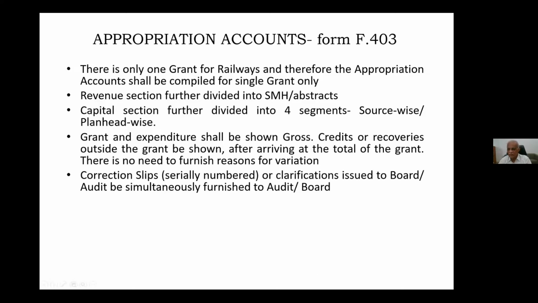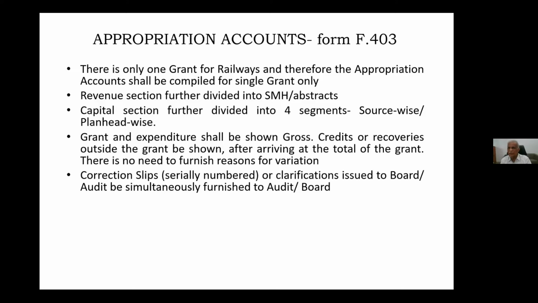These correction slips always should be given at JHG level, and all these correction slips should be serially numbered and should be shown. Then at the end of the appropriation accounts stage, we have to prepare a small note